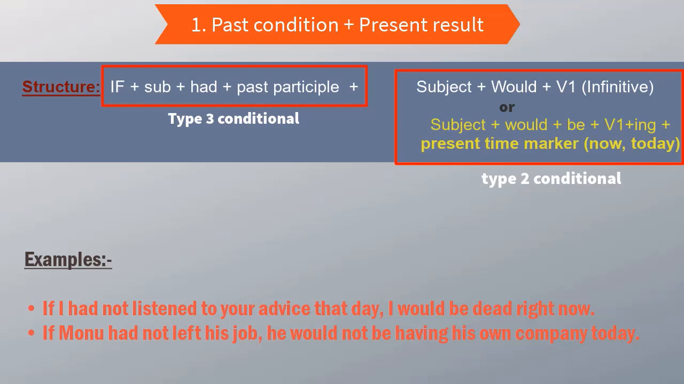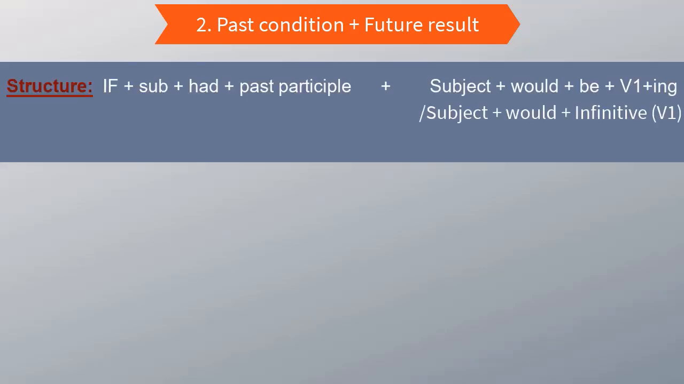Okay, so that was case number one. Case number two, a past condition and a future result. The if clause is in the past, but the result is going to be in the future. Again, we'll take some examples, try to understand the situation and the context, and then we'll look at the structure. We're not going to focus on the structure right now. And when I take examples, try to relate with them and try to be a part of them.